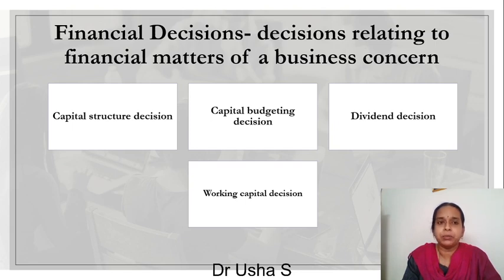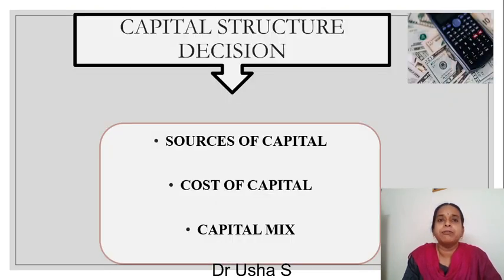Basically, there are four types of financial decisions. First, a financial decision is any decision that is relating to financial matters of a business concern. The four types of financial decisions are capital structure decisions, also called capital mix decision, capital budgeting decision, otherwise called investment decision, then the dividend decision and the working capital decision. First, we will see only about the capital structure decision. As I earlier said, it is also called the capital mix decision.